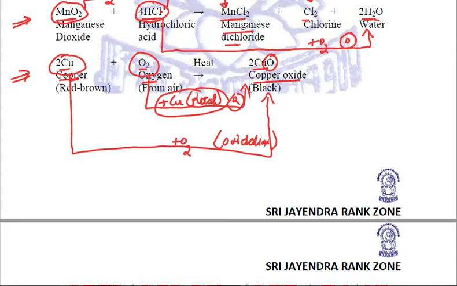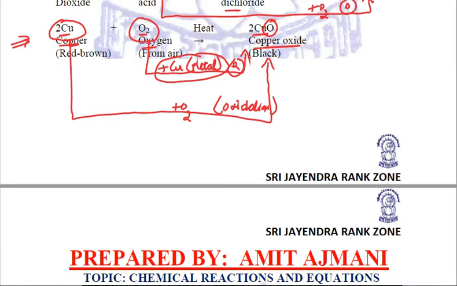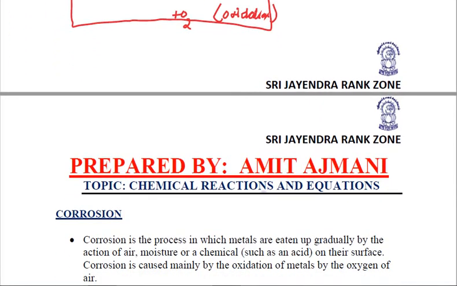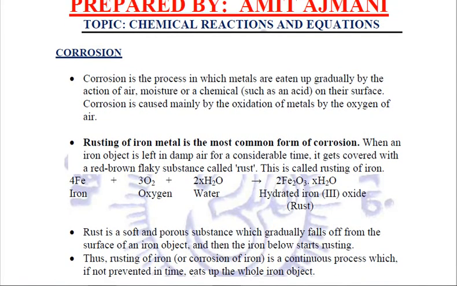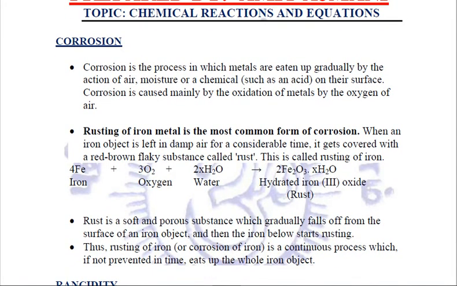Fine. So these are our redox reactions, and I hope that after taking so many examples, now you have understood what are redox reactions and you will be able to do the questions in which oxidation reduction will be asked. Okay. So let us come to the next topic, that is corrosion.